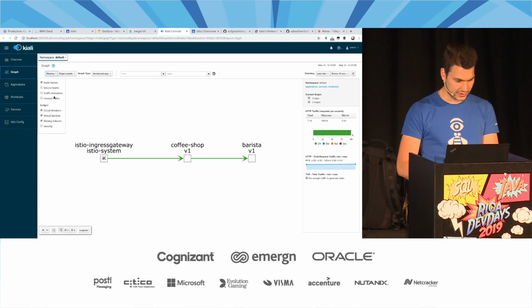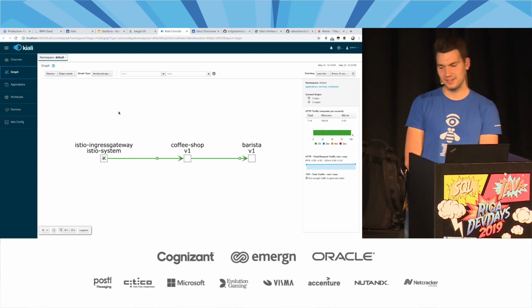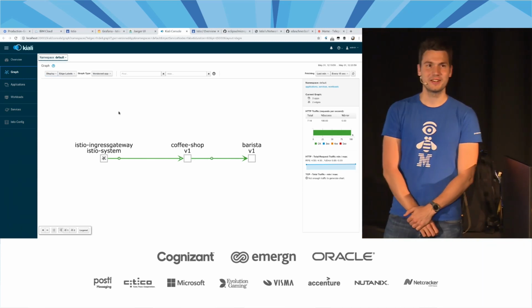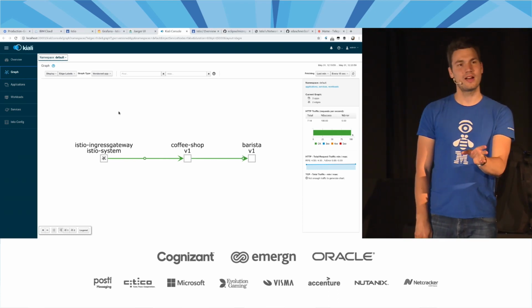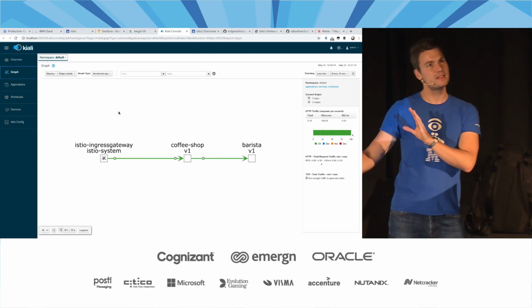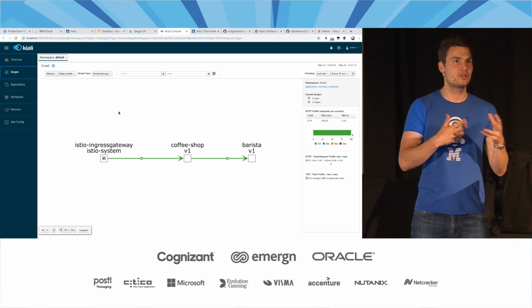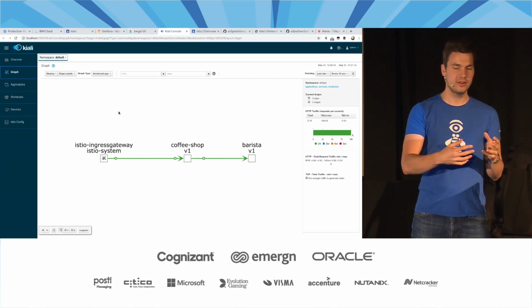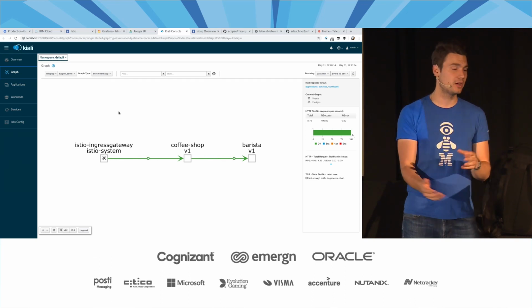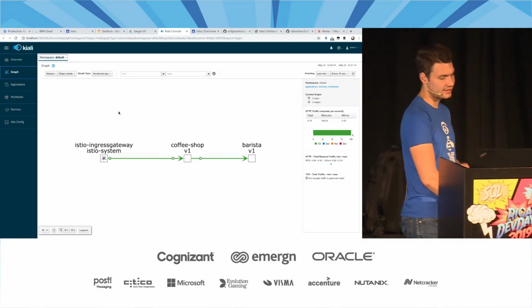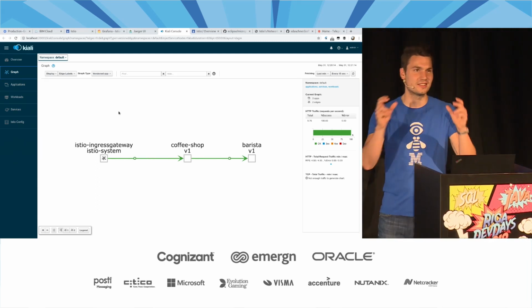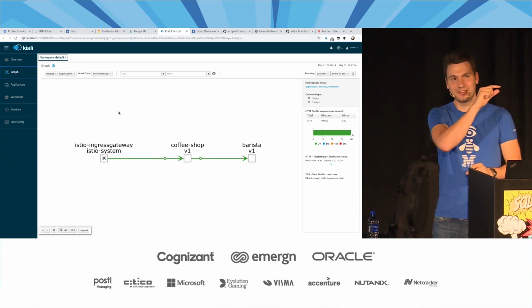So we're gonna have a fancy traffic animation here. Oh, great. So we're going to see that the coffee shop application calls the barista application. And this only shows where we actually have some communication. So even if there were some other code involved that's currently not being called, we would not see that. And yes, I know that's kind of boring because it's only 2 applications and only 1 line.